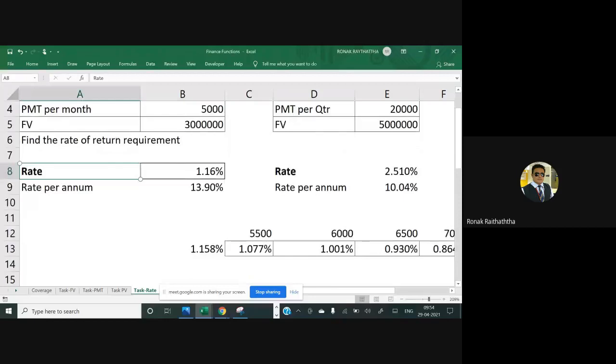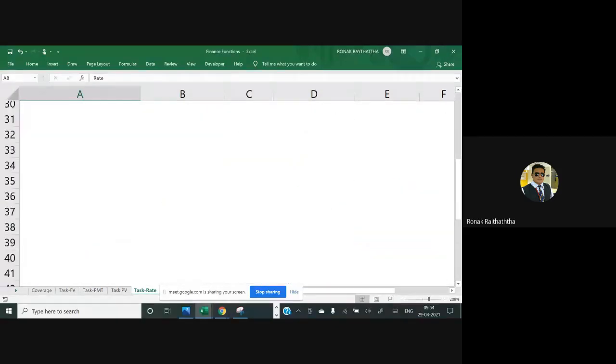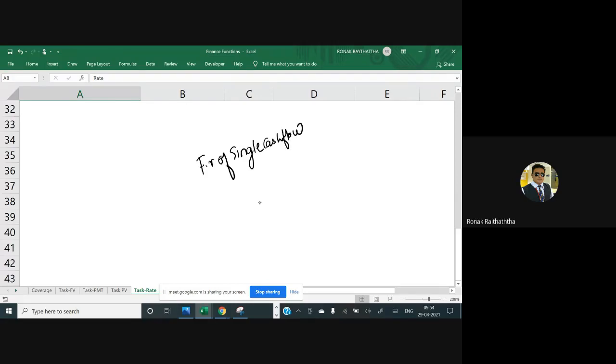Good. So till now, what we have seen, please put it in the back of your mind. We have done the future value of single cash flow, and in that we have taken both kinds of compounding: one is periodic, another one is continuous. Then we have covered the future value of annuity.